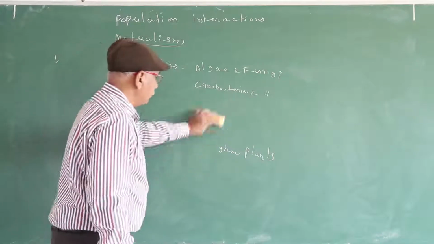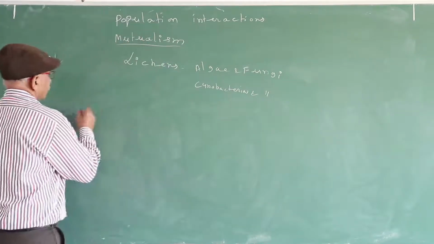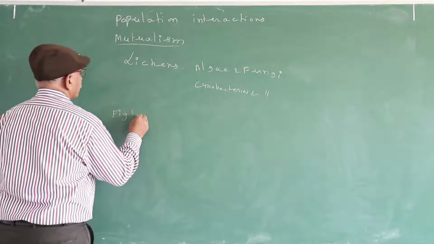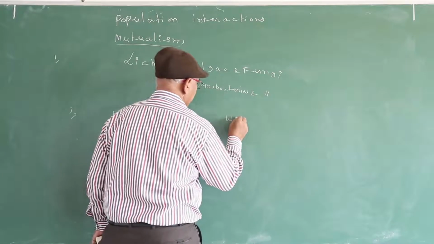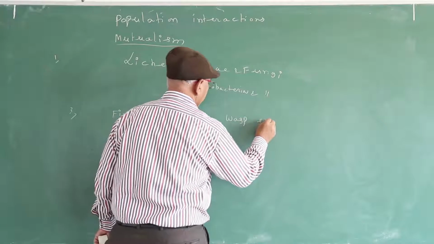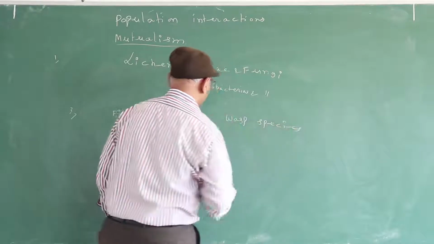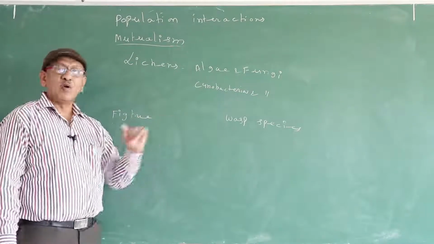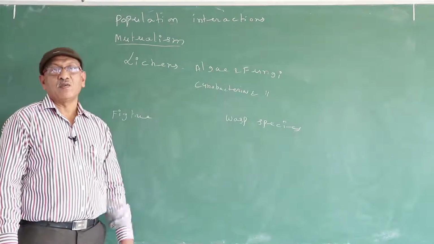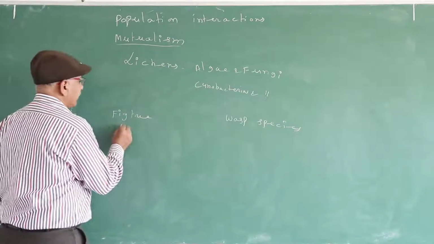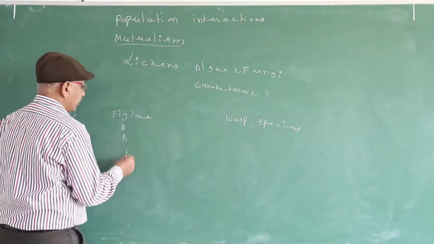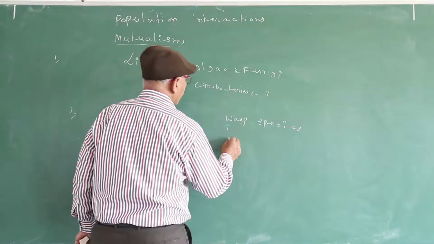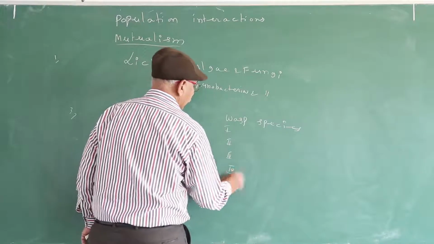Another example: fig tree and wasp species. Between the fig tree and wasp species, a one-to-one relationship is present. What is a one-to-one relation? In fig trees, for example, species A, B, C, D. In wasps, 1, 2, 3, 4.